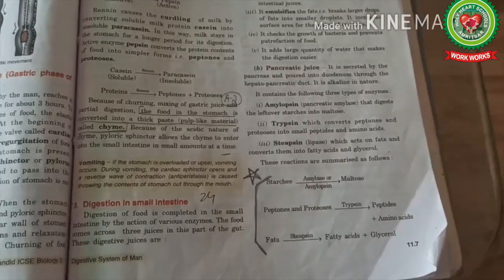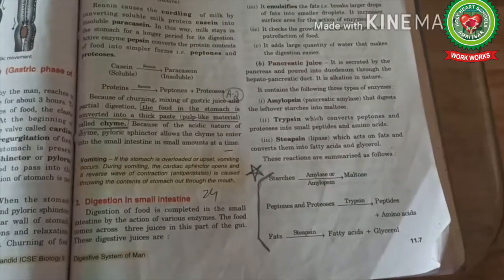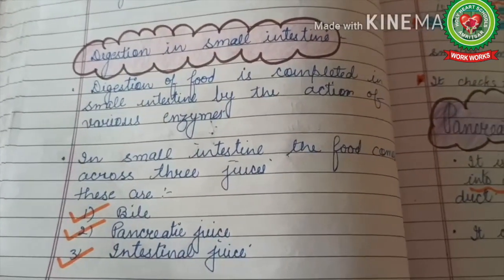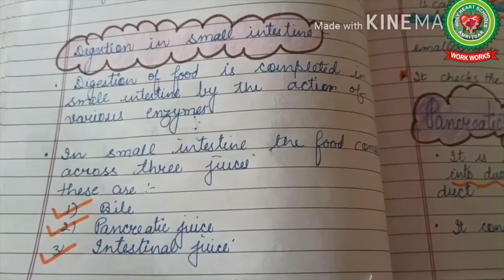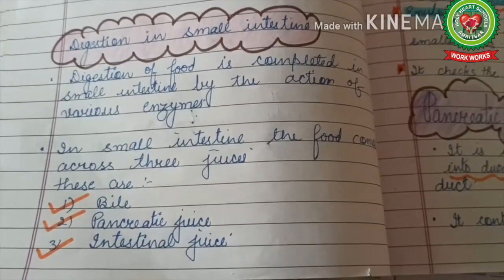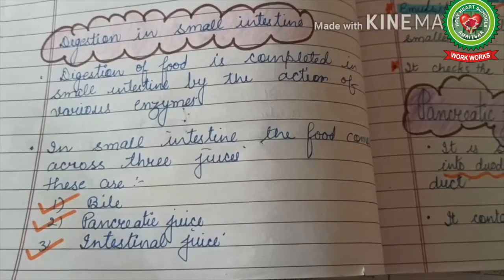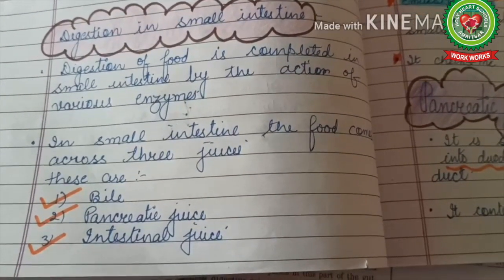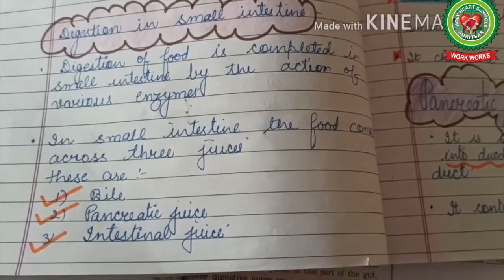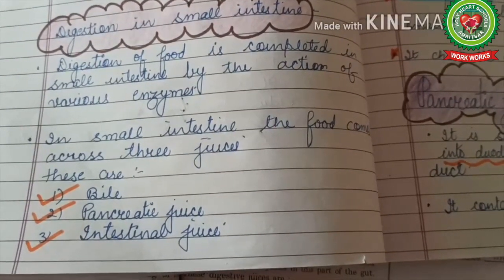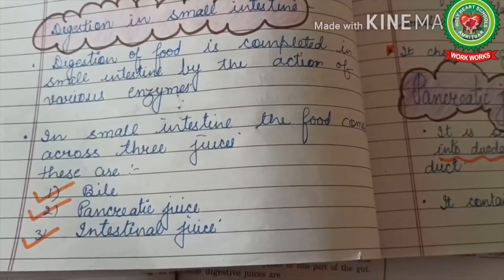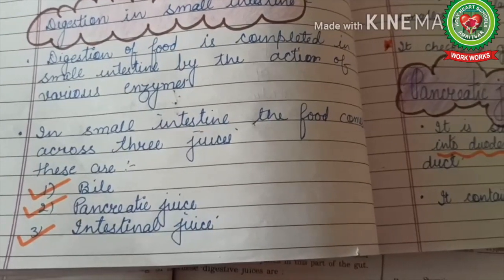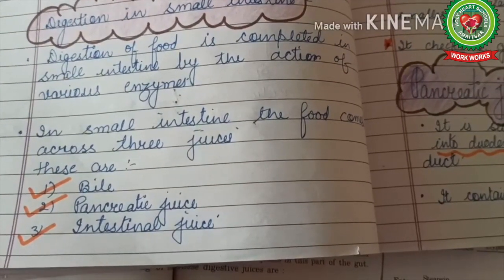So children, open up your books at page number 11.7. Digestion in small intestine. Digestion of food is completed in small intestine by the action of various enzymes. In small intestine, the food comes across three juices. These are bile, pancreatic juices and intestinal juices. We know bile is secreted by liver, pancreatic juices are secreted by pancreas, and intestinal juices are secreted by the walls of small intestine. This we have studied earlier.